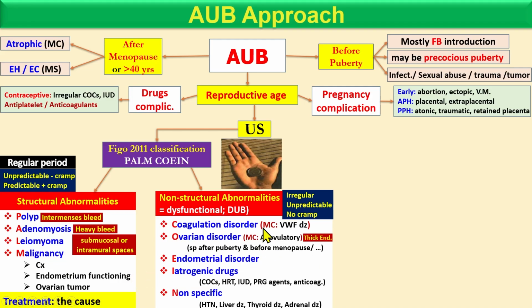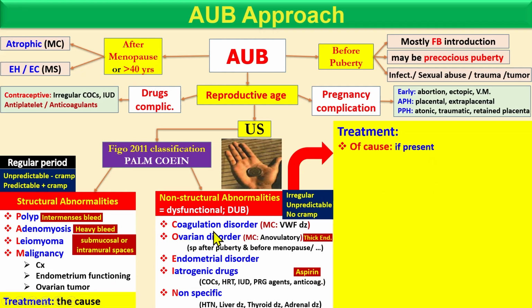Okay, and in dysfunctional bleeding, if it is an ovarian disorder with anovulation, usually you see a thick endometrium, and aspirin, which is an anticoagulant, can cause dysfunctional uterine bleeding. So, what is the treatment for the dysfunctional case? First of all, you should treat the cause. For example, a coagulation disorder or hypertension, liver disease, thyroid disease, whatever. So try to treat the cause if present.